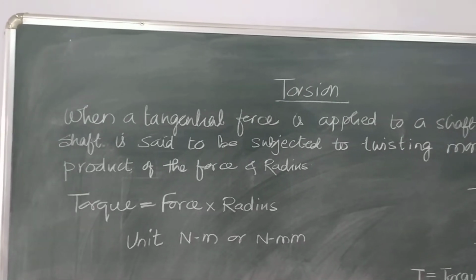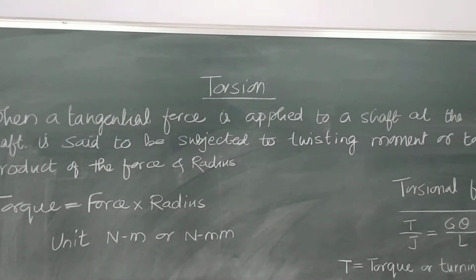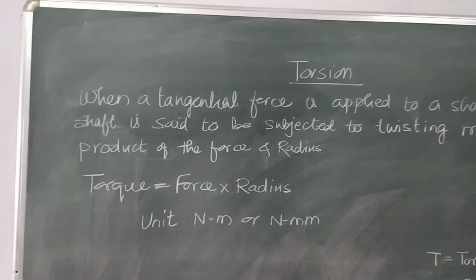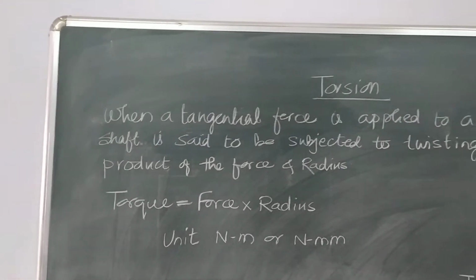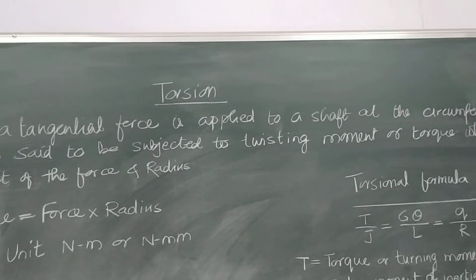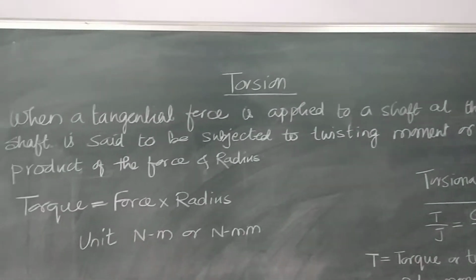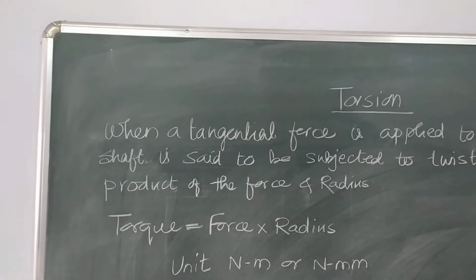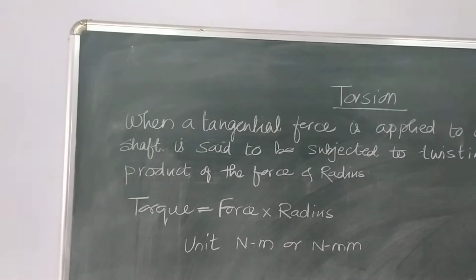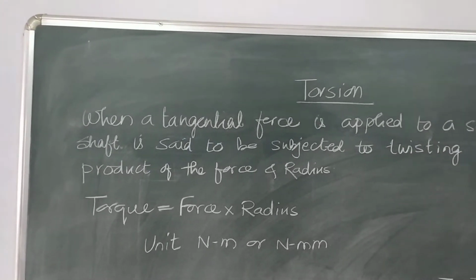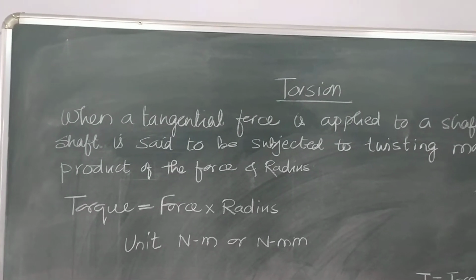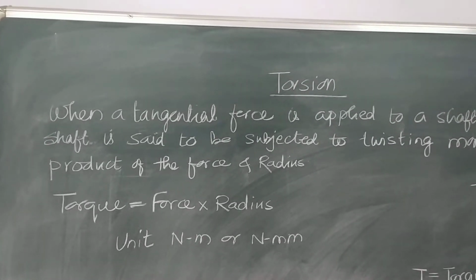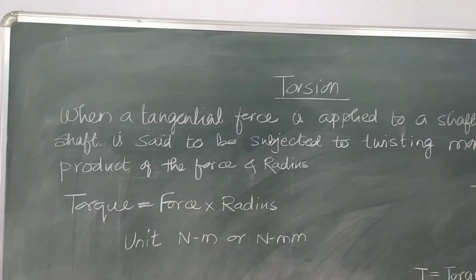What is torsion? When a tangential force is applied to a shaft at the circumference, the shaft is said to be subjected to twisting moment or torque, which is equal to the product of the force and radius. So, what is torsion exactly? When we wash some cloth and twist it, that is known as a torque or twisting moment or a torsion. It is very simple.